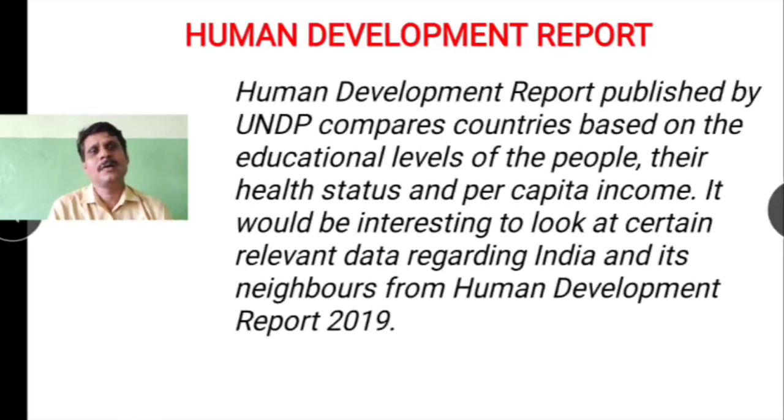Okay, now the Human Development Report. Children, the UNDP, the United Nations Development Program, publishes its report called the Human Development Report, which compares the countries based on per capita income, educational levels of the people, and their health status. So it would be interesting to look at certain relevant data regarding India and its neighbors from the Human Development Report 2019. So now let us have a look at it, children.